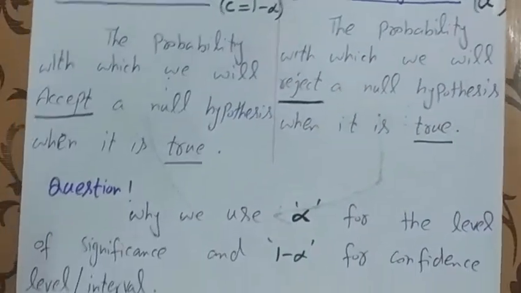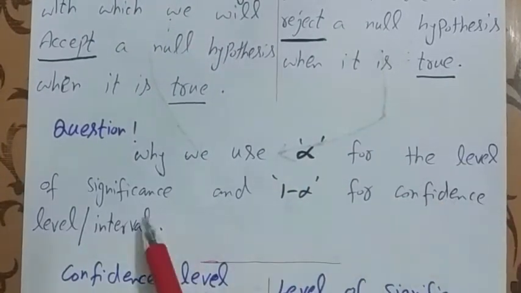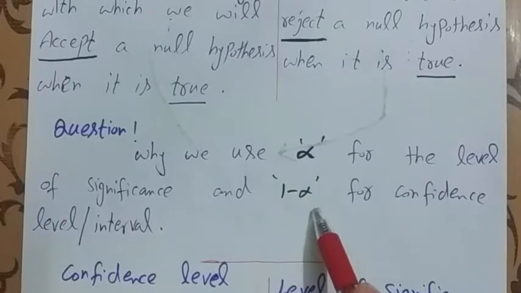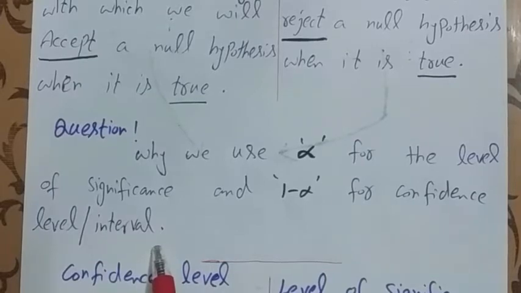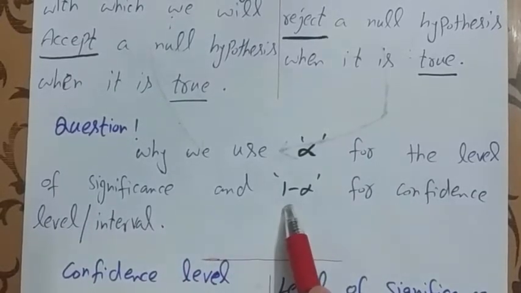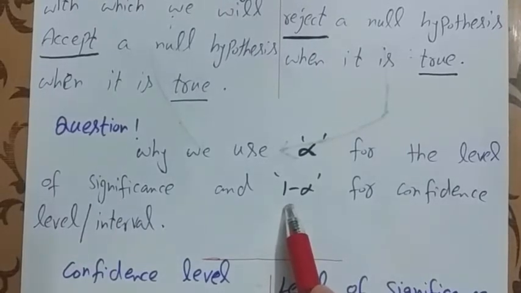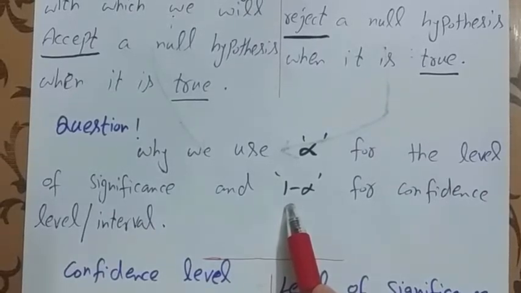Now the question is, why do we use alpha for the level of significance and 1 minus alpha for confidence level or interval? The answer is that we know the maximum value of the probability is always equal to 1. So the probability to have or not to have something is always equal to 1.